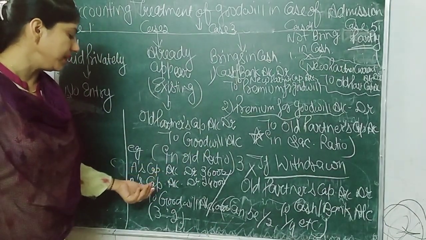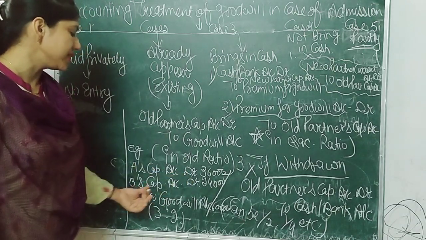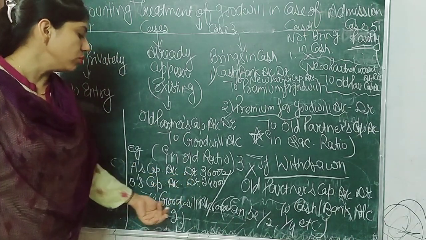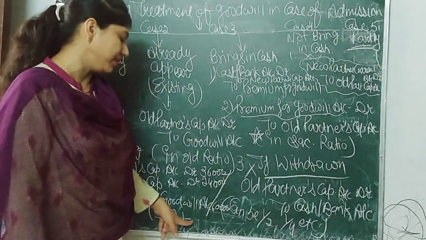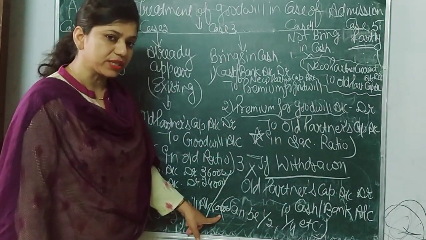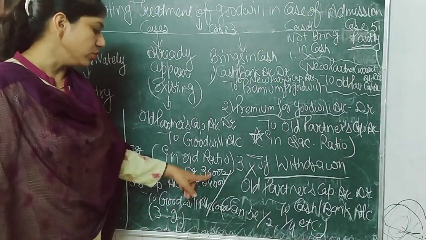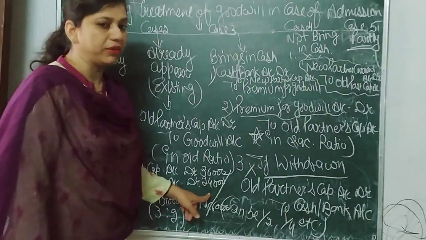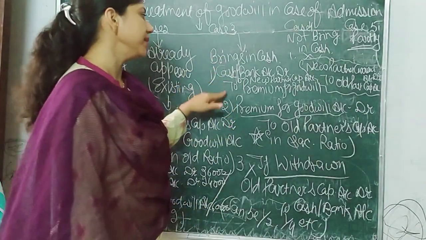For example, A and B are 2 partners. A's capital account debit, B's capital account debit to goodwill account, which was previously debited, now it will be credited. For example, it is 60,000 and the old ratio is 3:2, so 36,000 and 24,000.